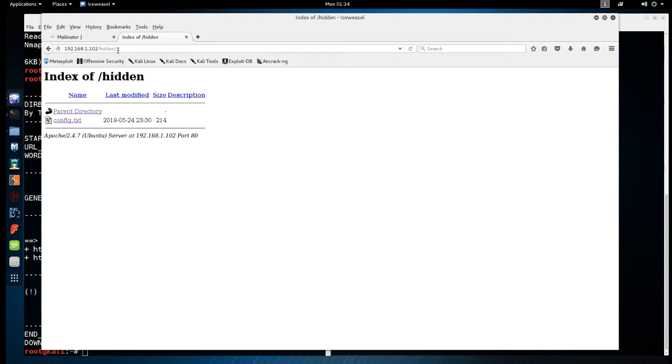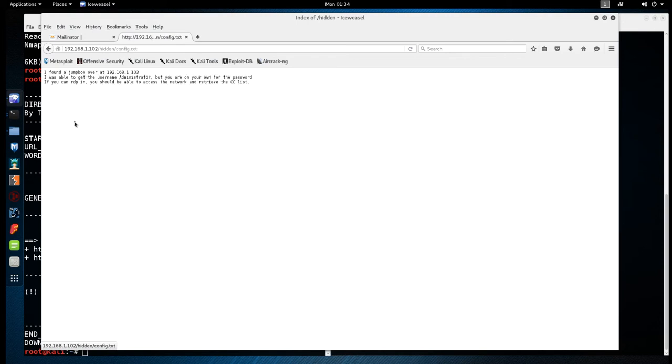Awesome. Just as we maybe suspected. Open listing here, and sure enough, we got a config file. Those are fairly common. This, however, looks a little suspicious. But normally, seeing config files, no one would think the wiser. Maybe that's why our guy named it that. We're going to open it. Sure enough, this is usually not the contents of a config file. This is definitely a message from our guy on the inside. So kudos to him. And let's see, it looks like he's found a jump box over at a 103 address.